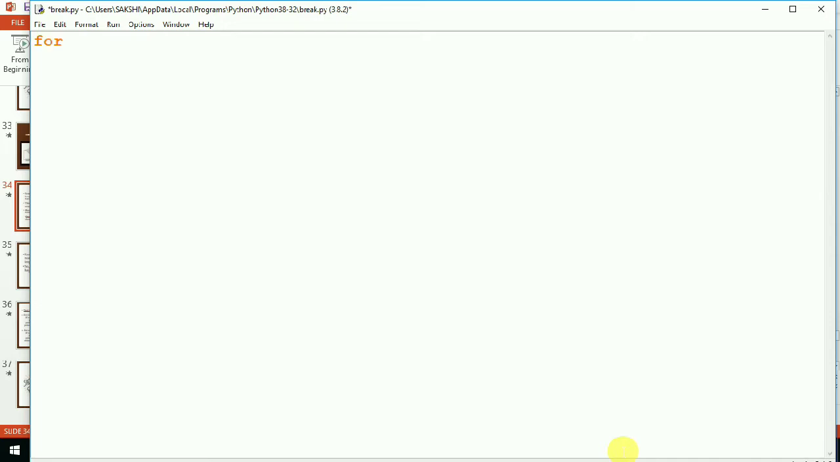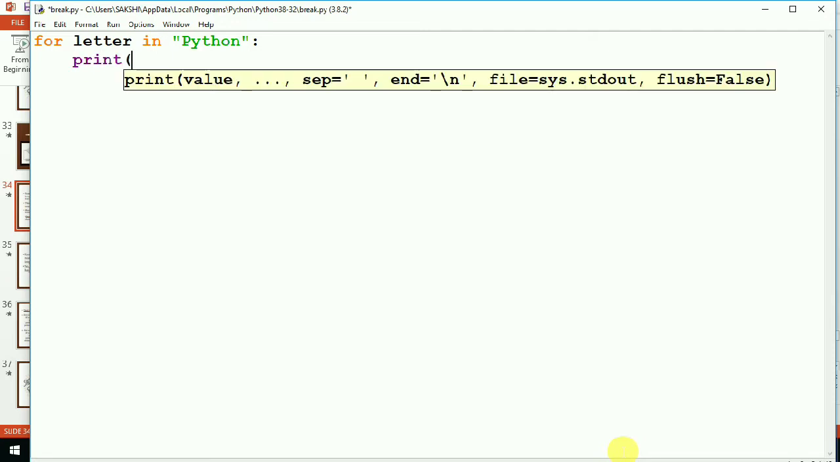If I say for letter in Python, print letter. This program we have done earlier, that for till the time letters are there in Python, that is the characters are there, it will print one by one all the characters. But now we want to use a break statement in this one.